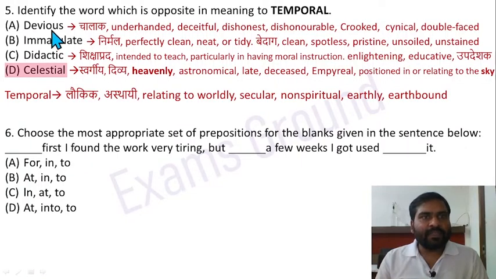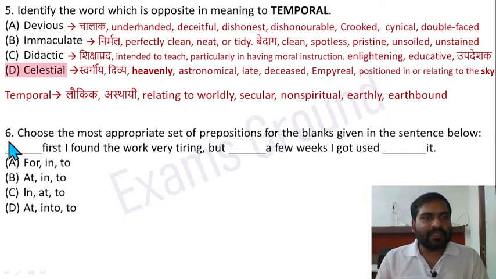And other words are devious, chalak, deceitful, dishonest; immaculate, nirmal, perfectly clean, neat, spotless; didactic, शिक्षाप्रद, उपदेशक, intended to teach, particularly in having moral instructions, enlightening.